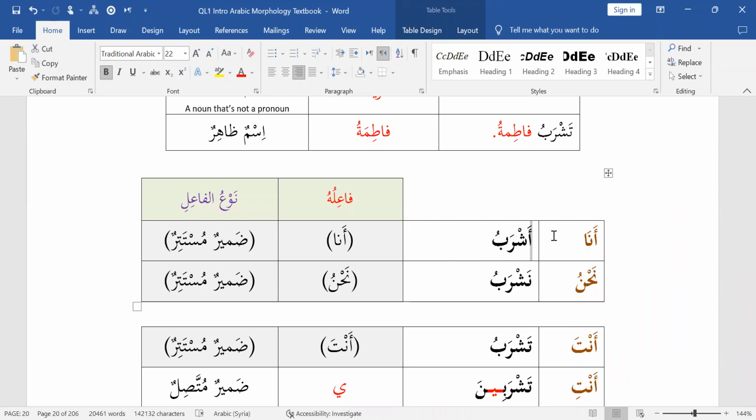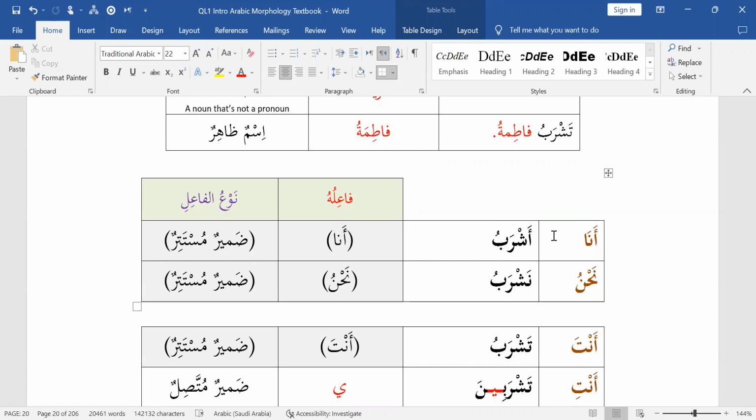Ana ashrabu. The hamza beginning implies that the fa'il is ana. But I don't see any red here. I don't see the fa'il in red here. That's because the fa'il is dhamir mustatir, an invisible, hidden, implied, understood pronoun.